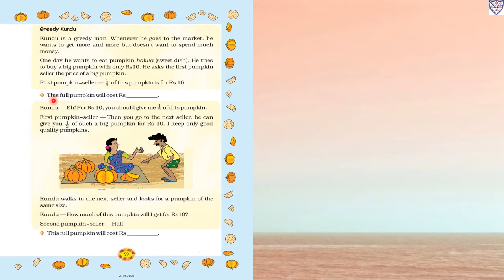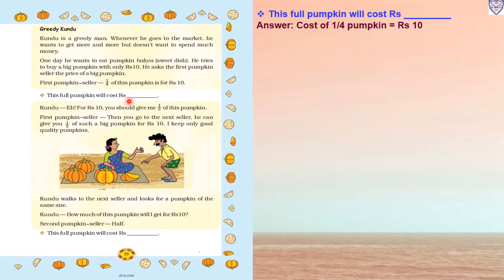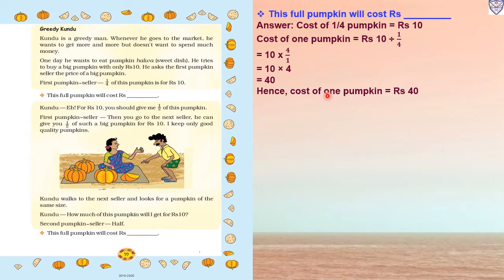So now we have to find out this full pumpkin will cost rupees dash. The cost of 1/4 pumpkin is equal to rupees 10. So the cost of one pumpkin is equal to rupees, we have to find. So what we will do: 10 divided by 1 upon 4. When there is division, we have to make it into multiplication. For that, the denominator changes into the numerator and the numerator into the denominator, so for 1 upon 4 we will write the reciprocal, 4 upon 1. Now we will multiply 10 times 4. So 10 fours are 40, and the cost of one pumpkin is equal to rupees 40.